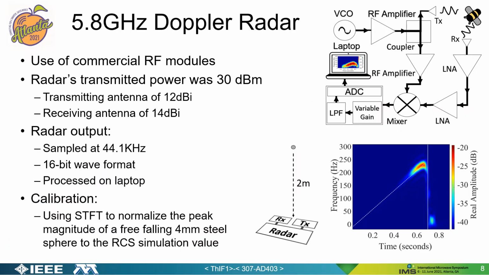The Doppler radar was built using commercial RF modules. The transmitted power was 30 dBm. The received signal was downconverted and amplified by an 80 dB amplifier with variable gain. The radar output was processed on a laptop using an external USB sound card. First, we had to calibrate our radar using the 4 mm steel sphere that was mentioned earlier.